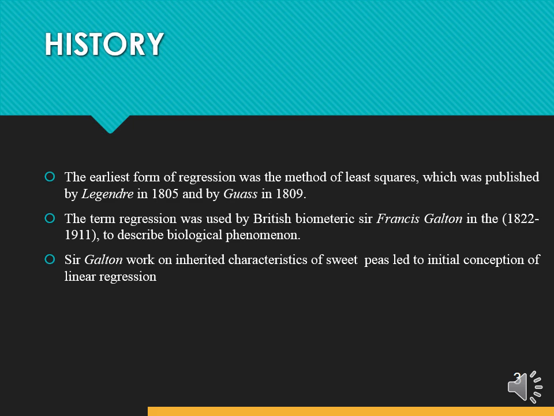The earliest form of regression was the method of least squares, which was published by Legendre in 1805 and also by the scientist Gauss in 1809. The term regression was first used by the British biometrician Sir Francis Galton in 1822 and 1911 to describe biological phenomena. Sir Galton's work on the inherited characteristics of sweet peas led to the initial conception of linear